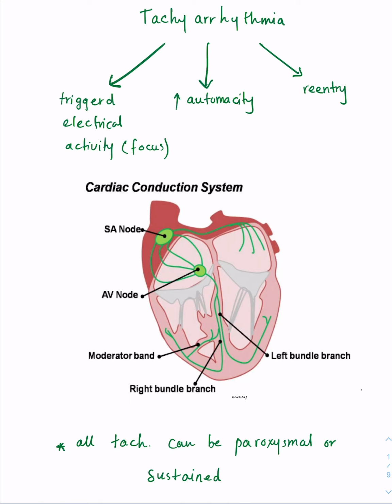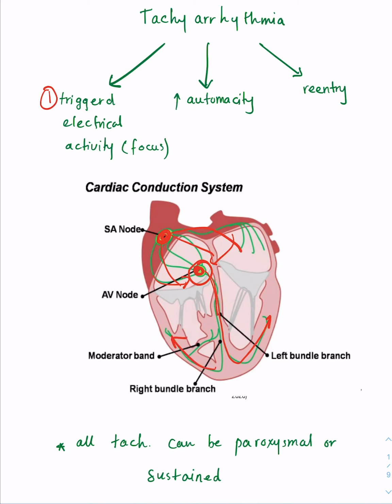One is that you have a triggered electrical activity, so you have a focus, an abnormal area in the heart that generates pulse. So normally, as we said, you have electrical activity go from the SA node and then to the atria, and then from there it goes to the AV node. You cannot go directly from atria to ventricles. Everything has to go through the AV node, and here you get a delay for some time, and then the electrical signal is propagated throughout the bundle branches and then Purkinje fibers into the rest of